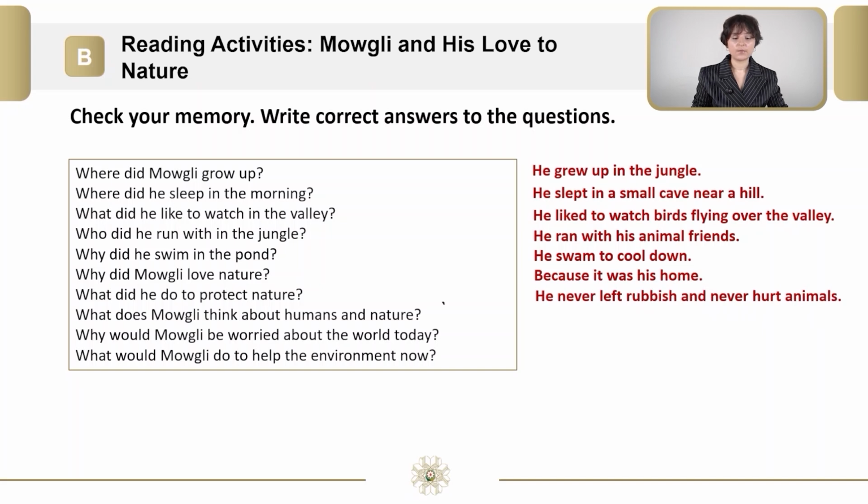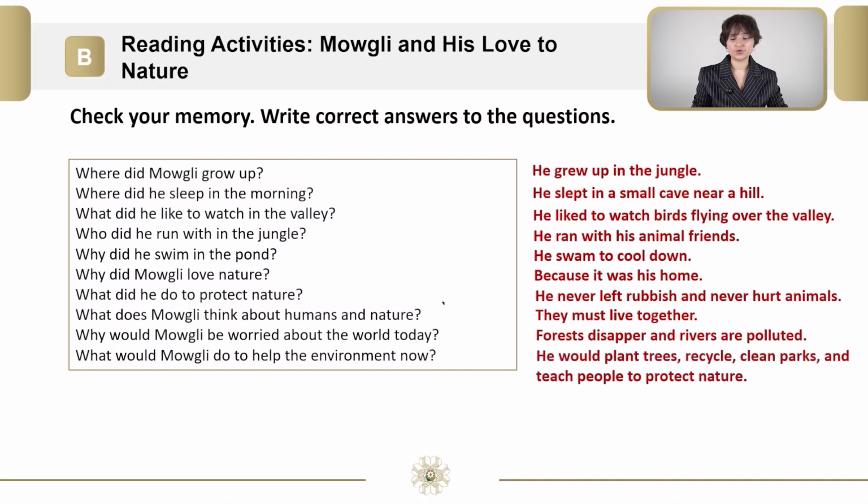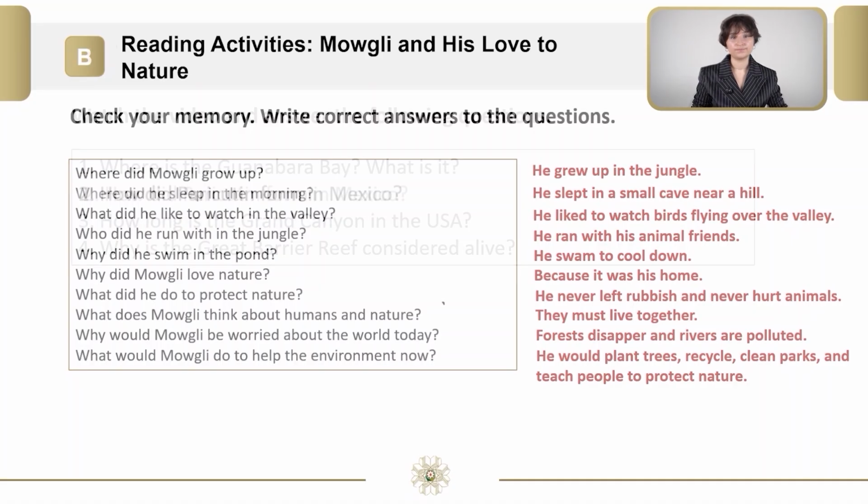What does Mowgli think about humans and nature? They must live together. Why would Mowgli be worried about the world today? Forests disappear and rivers are polluted. The last question, what would Mowgli do to help the environment now? He would plant trees, recycle, clean parks, and teach people to protect nature. Like Mowgli, we also can do the same to protect our nature and to protect our home.